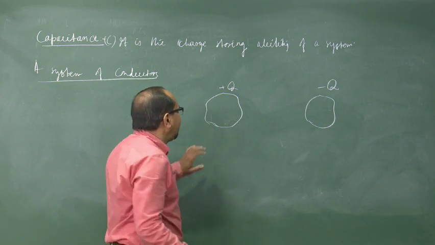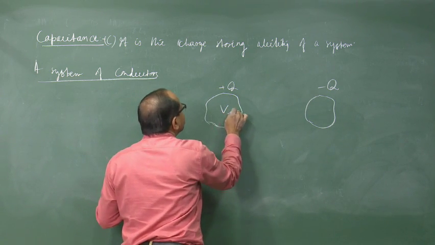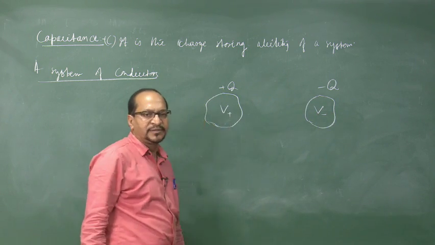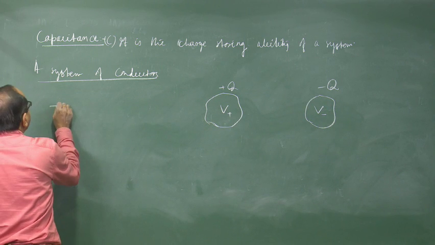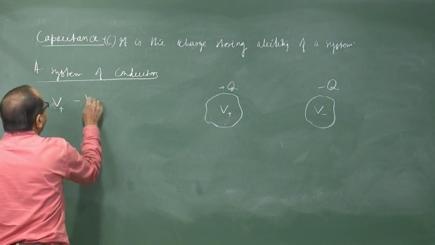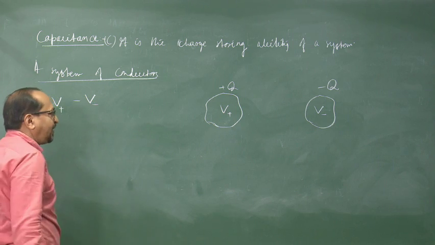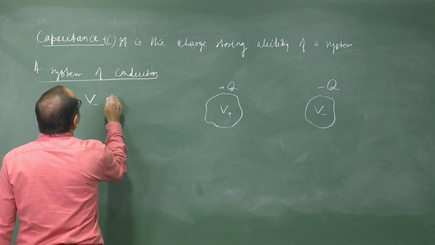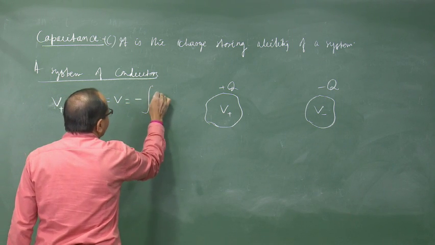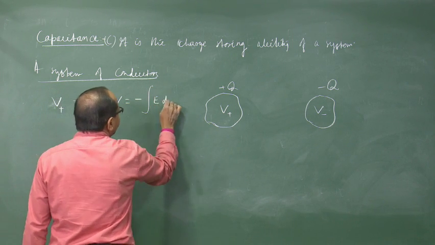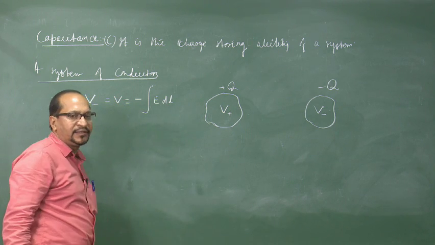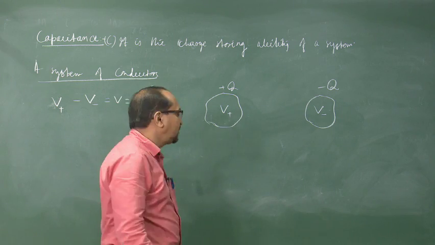So, it has a potential say V plus, while the other has a potential say V minus, and the total potential difference V plus minus V minus is equal to say V. We know that the potential difference is the negative of the line integral of electric field E dot dl.